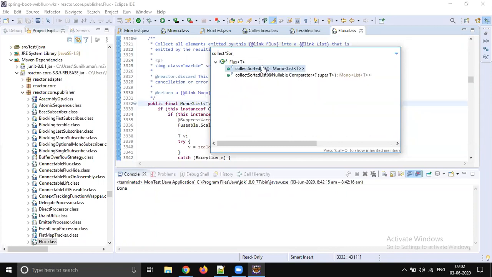Collected only. Okay, sorting is only applicable for a list, not for a map. It's applicable only for a list, and we have default comparable sorting and comparator sorting. So don't write extra logic, just use these methods when you want to do sorting, lists and convert it into a Mono. Just use these methods. Okay, don't write extra logic.